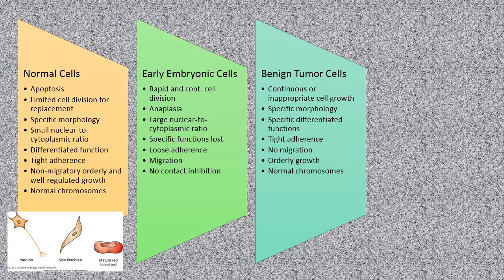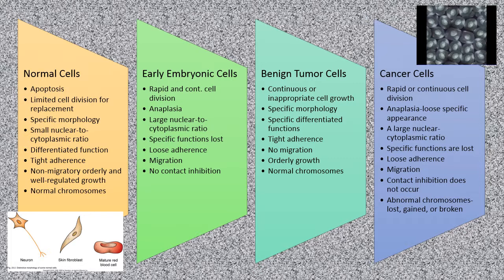The benign tumor cells show continuous or inappropriate cell growth. They have a specific morphology. They have specific differentiated functions. They have tight adherence. There is no migration. There is an orderly growth, and they have normal chromosomes.